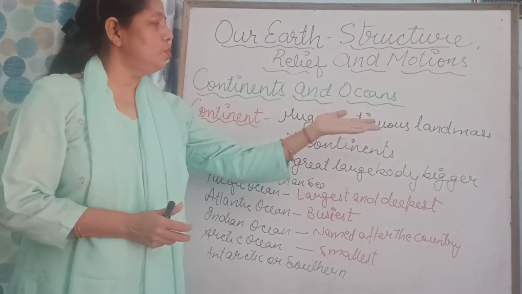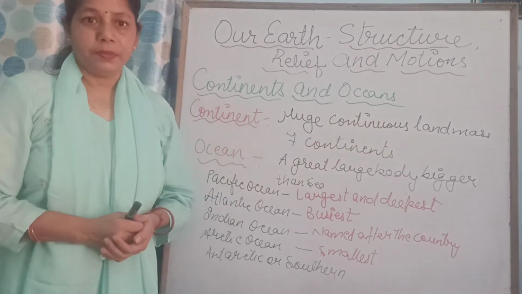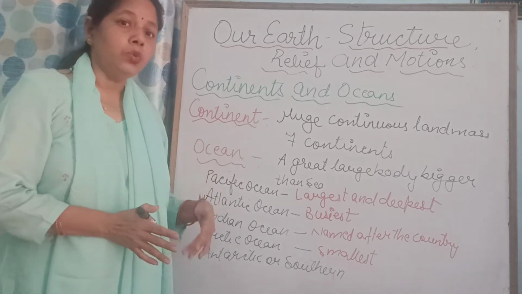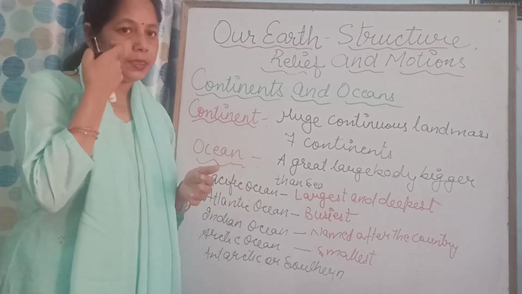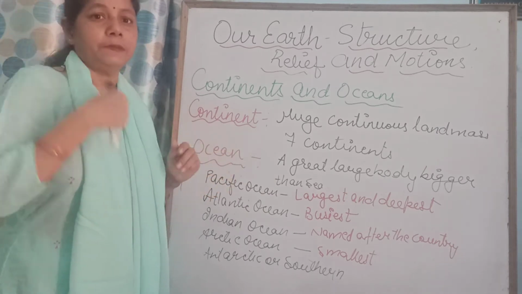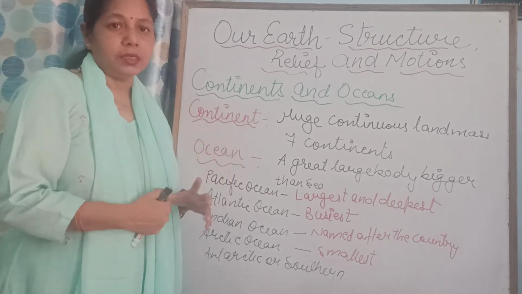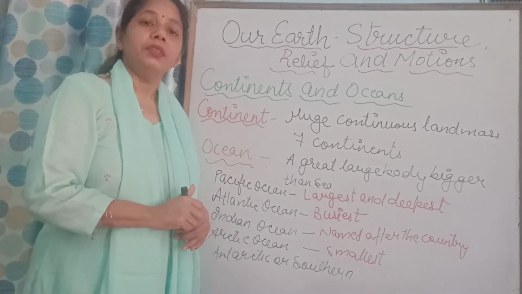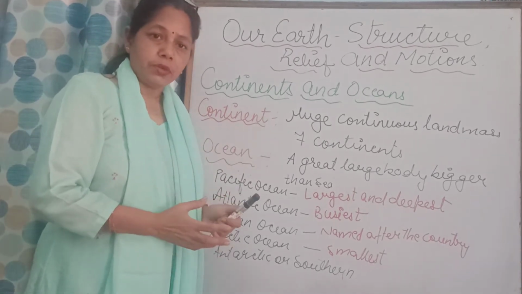A continent is a huge continuous land mass. When we talk about the Earth, it is a huge continuous landmass. Continuous landmass means it stretches over a long distance. Okay, and how many continents do we have? We have 7 continents. What are those 7 continents?